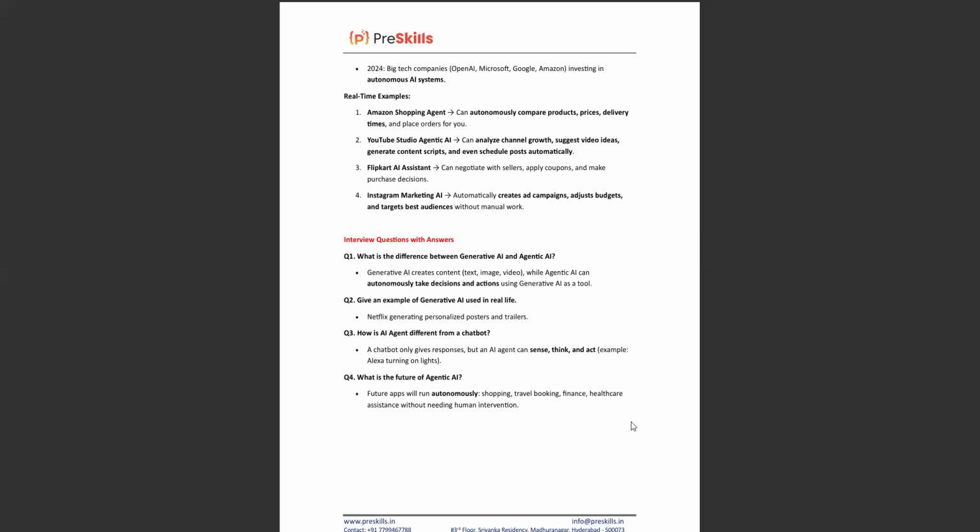In YouTube Studio, agentic AI can analyze channel growth, suggest video ideas, generate content scripts, and even schedule posts automatically. The Flipkart AI assistant can negotiate with sellers, apply coupons, and make purchase decisions.